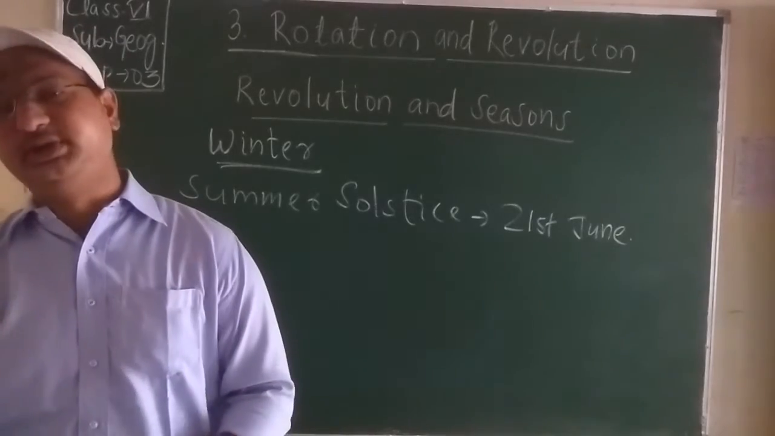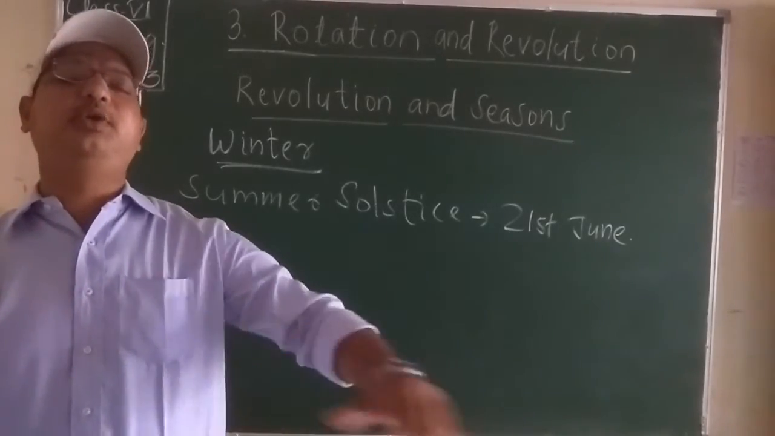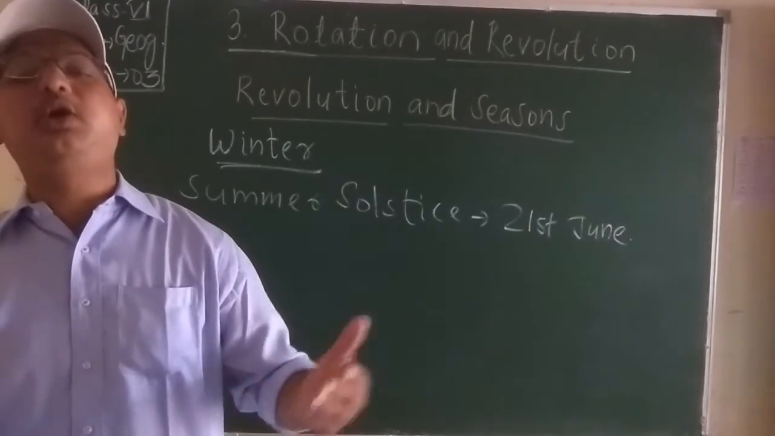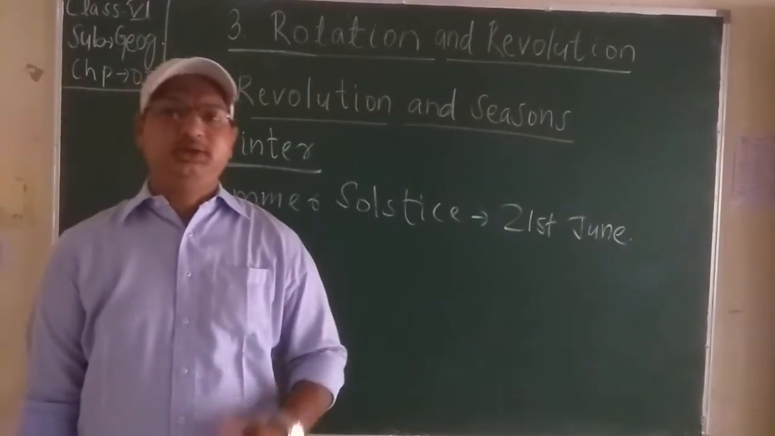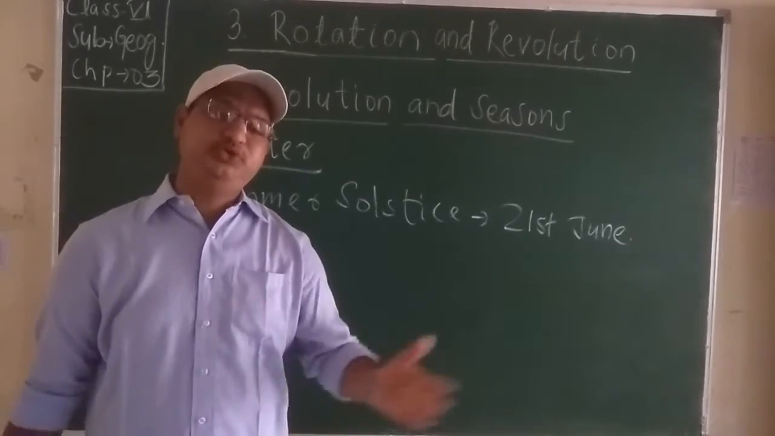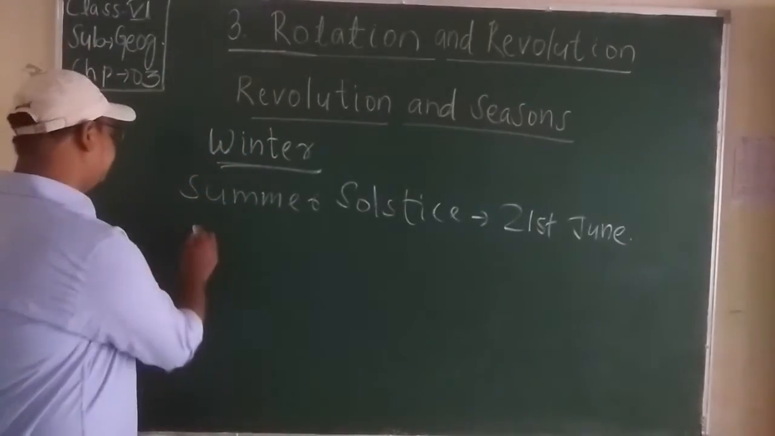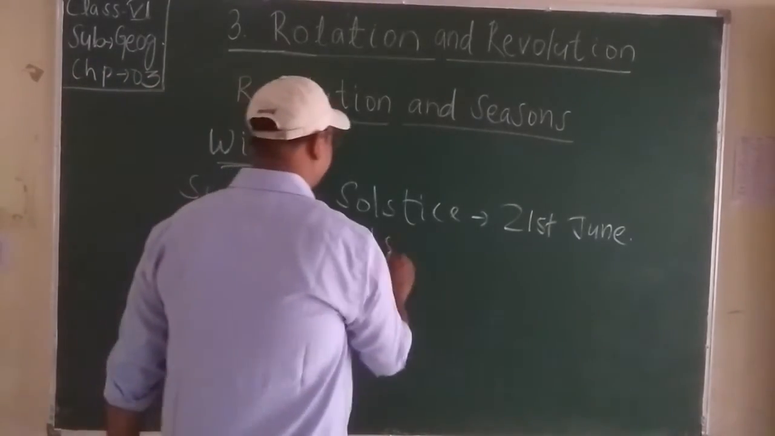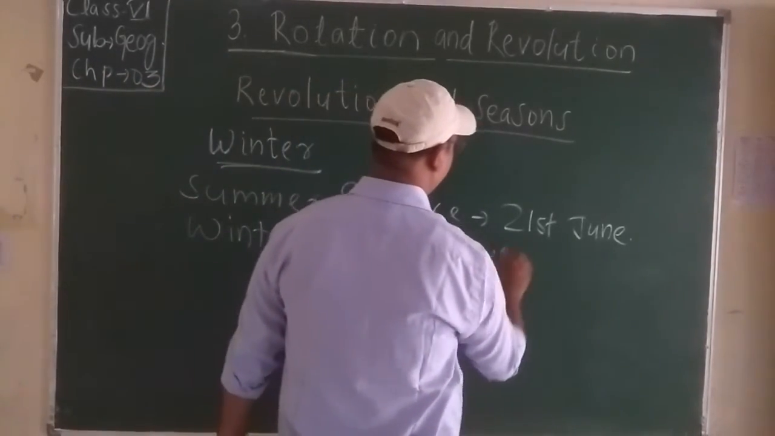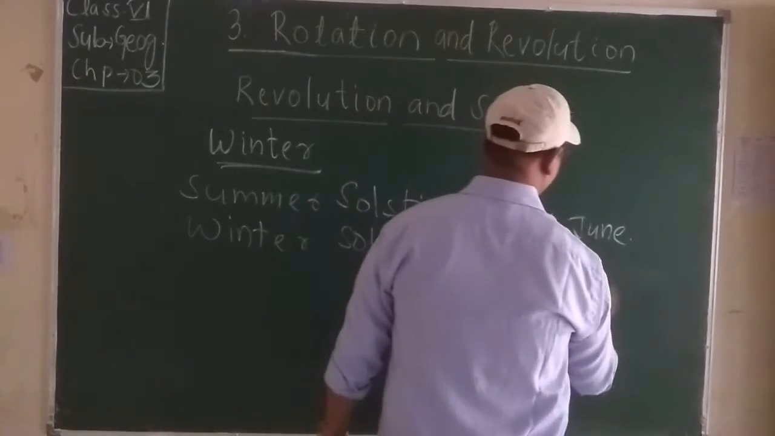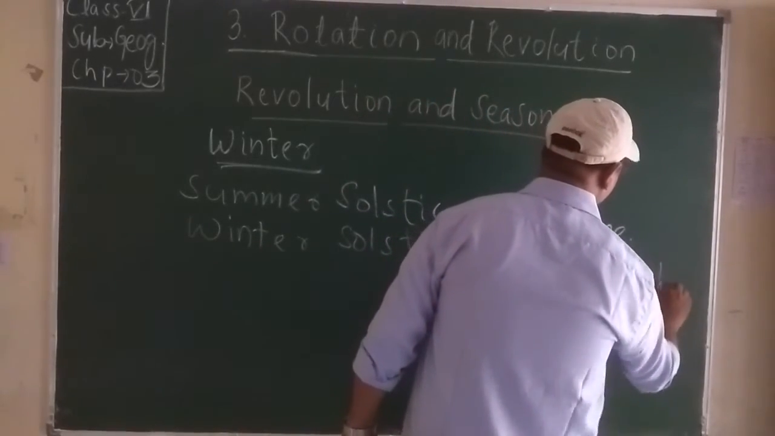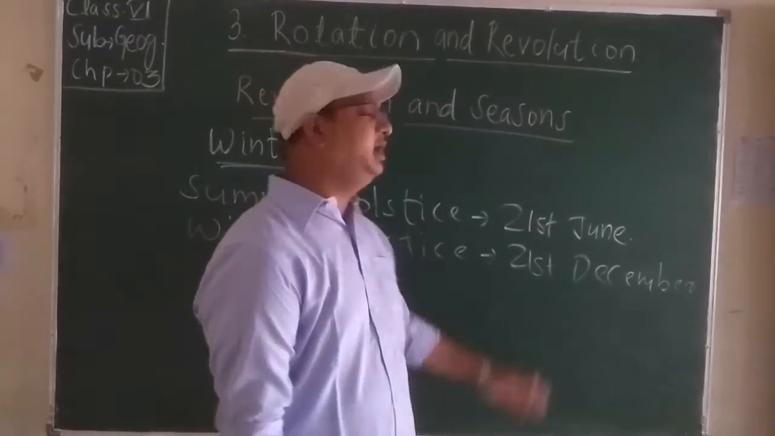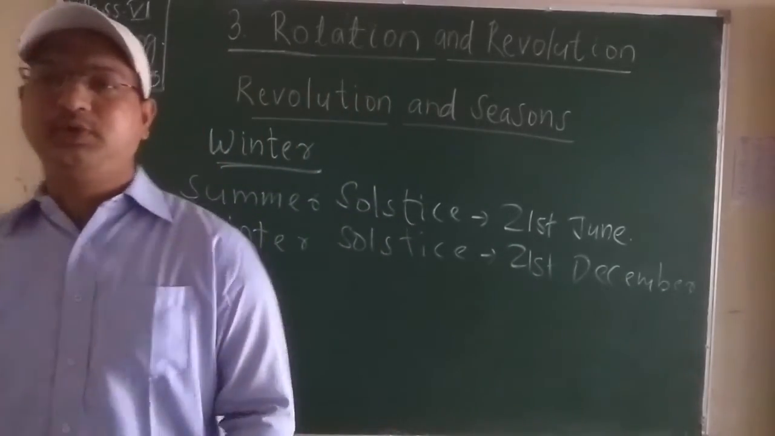the direct rays of the sun fall on the Tropic of Capricorn. This is on or near 21st December. That is called the winter solstice. 21st June is known as the summer solstice, and winter solstice is on 21st December. It's a gap of exactly 6 months.